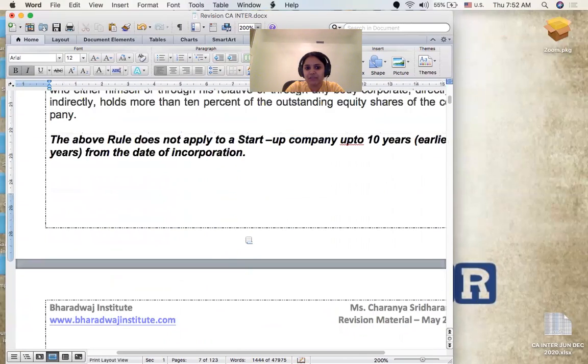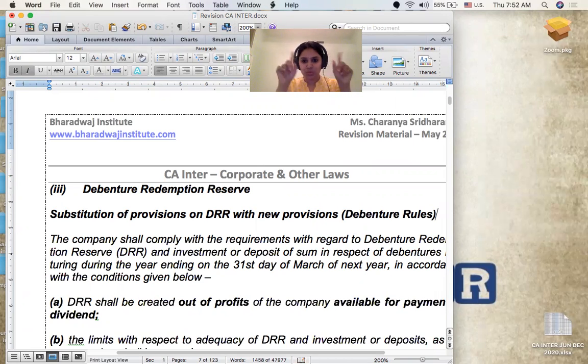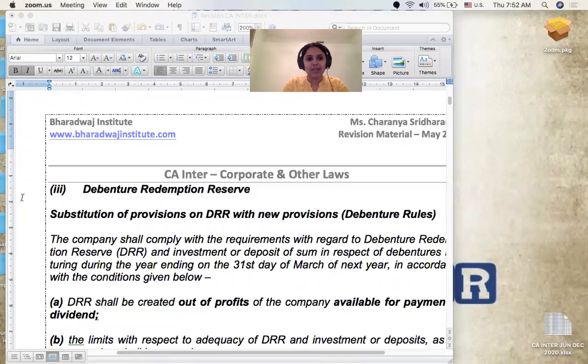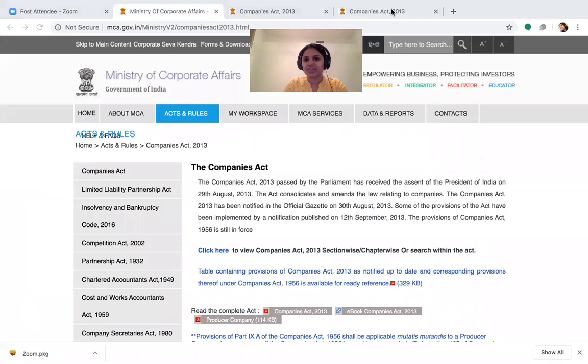The change here, if you notice, is made only with respect to the debenture rules. Substitution of the provisions on DRR with new provisions is with respect to the debenture rules. It's not in the section. Okay, changes were made in the company's debenture rules. Debenture rules meaning Companies (Share Capital and Debentures Amendment) Rules of the year 2018. So let me take you to the next screen, which is going to be on your debenture section. Okay, so let me pick that debenture section now for your understanding.